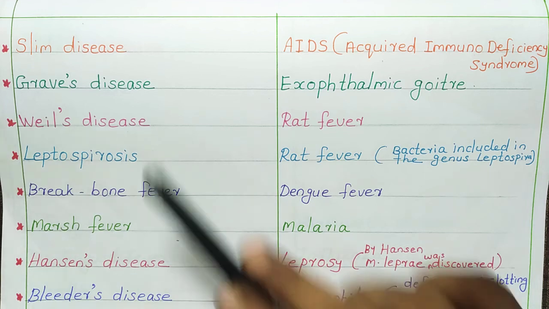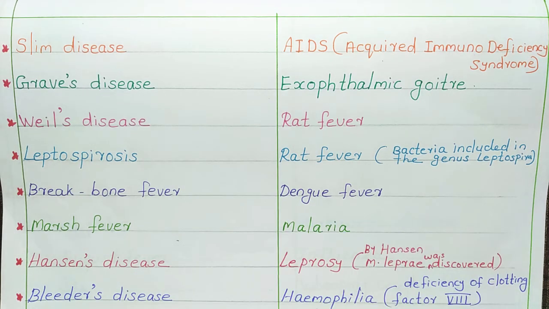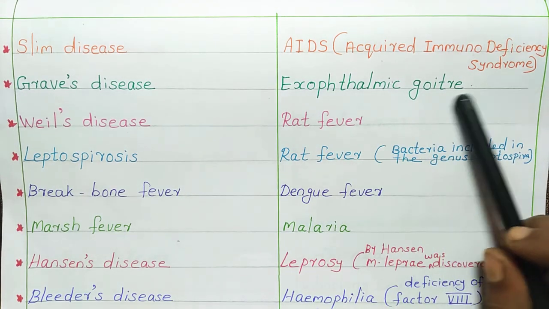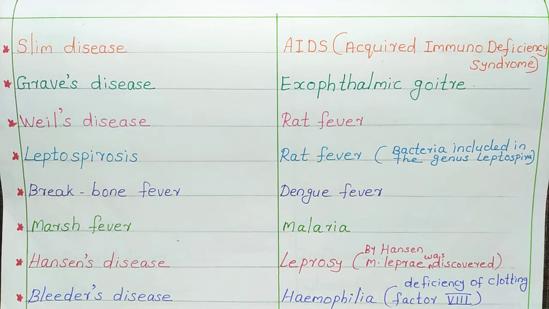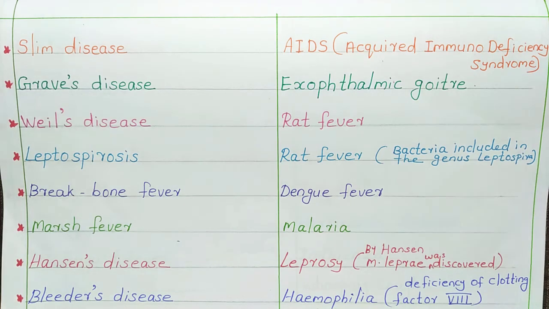Next is Graves disease. Graves disease is nothing but exophthalmic goiter. And exophthalmic goiter is characterized by hyperthyroidism. That means excessive secretion of thyroid hormone. So exophthalmic goiter is known as Graves disease.